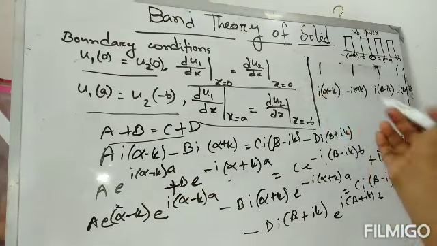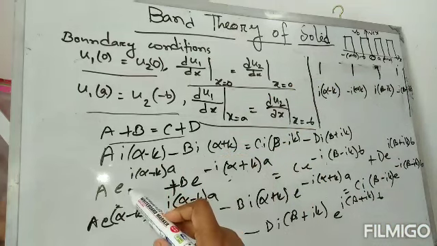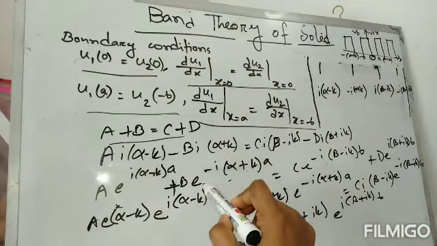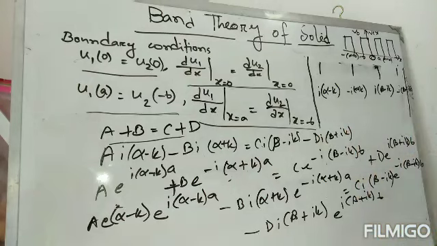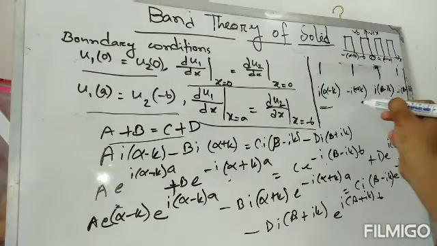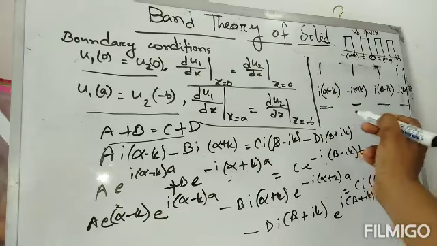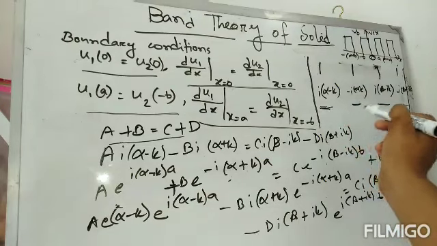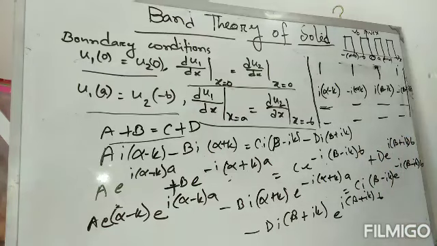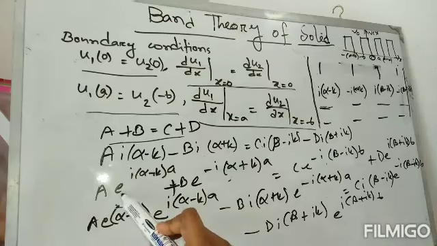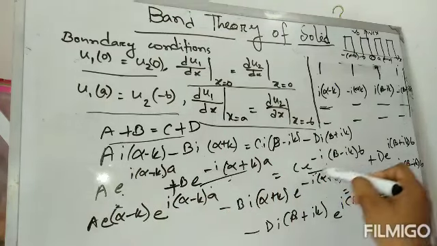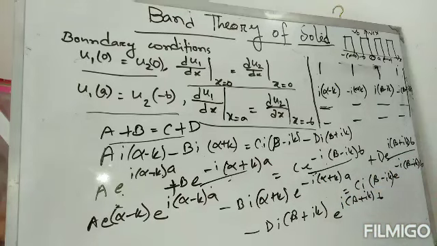For the third equation, the coefficient will be exp[i(α-k)a], for b exp[-i(α+k)a], and so on. I will not write all of it here. I will just tell you what the coefficients will be. I told already, for this coefficient this, for this coefficient this. Okay, this determinant equals 0.